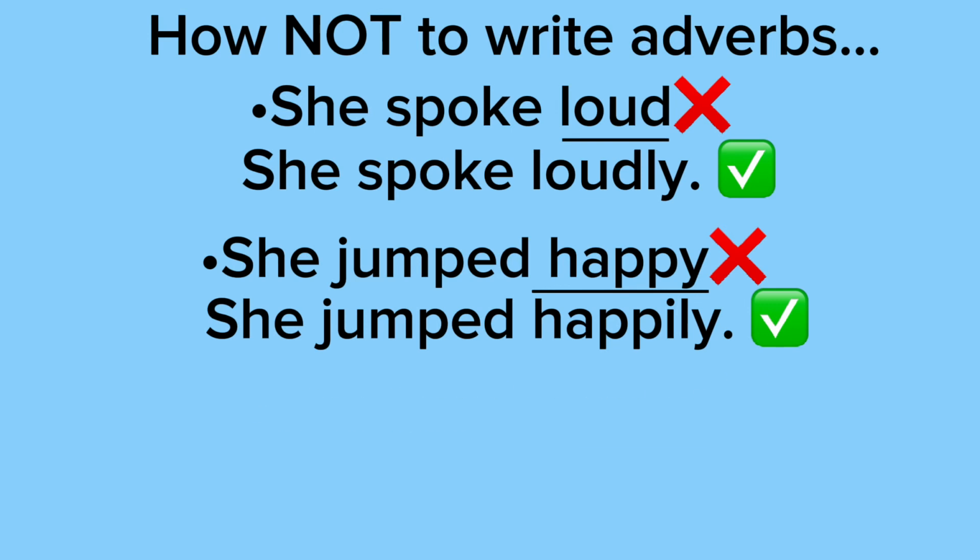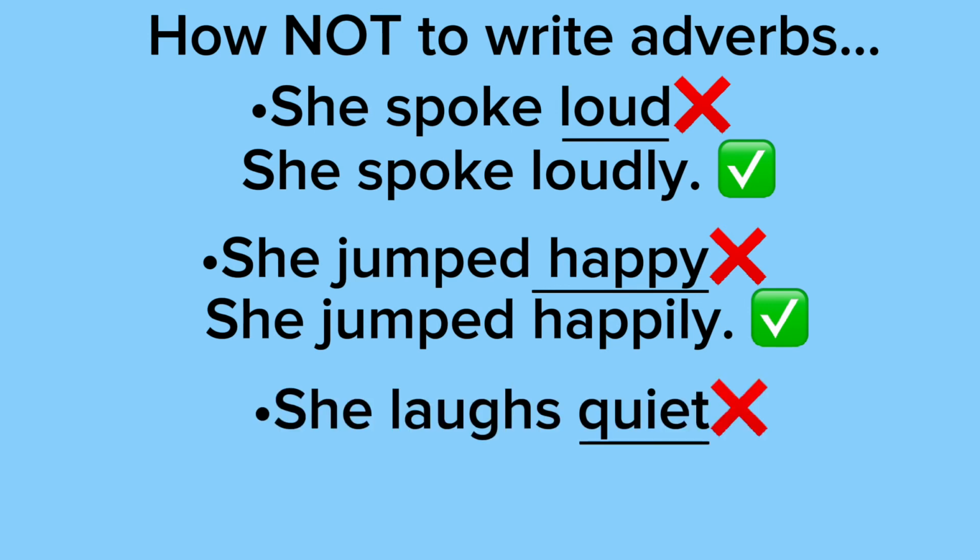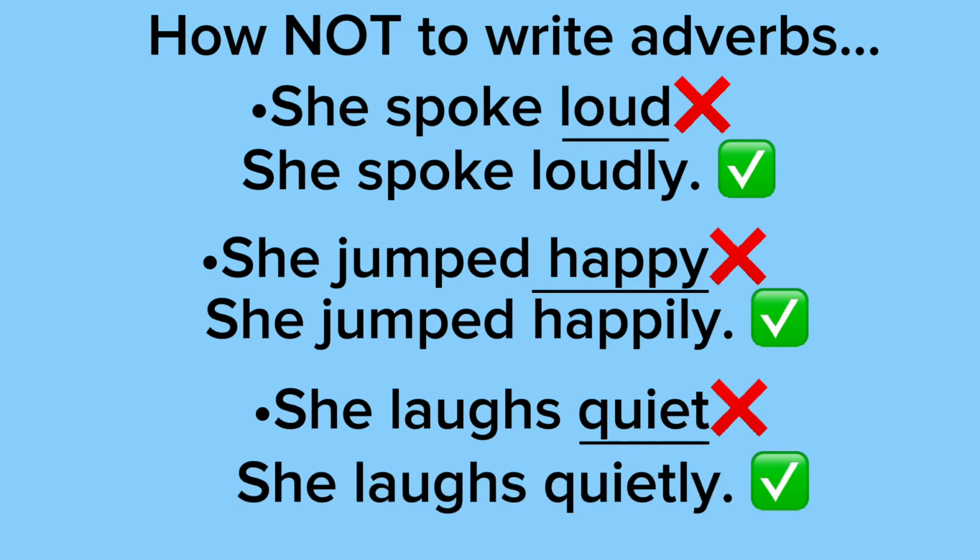In the sentence, she laughs quiet. This is incorrect because quiet is an adjective, and instead it should say she laughs quietly. As you can see, quietly is describing the verb laughs, we're describing how she laughs.